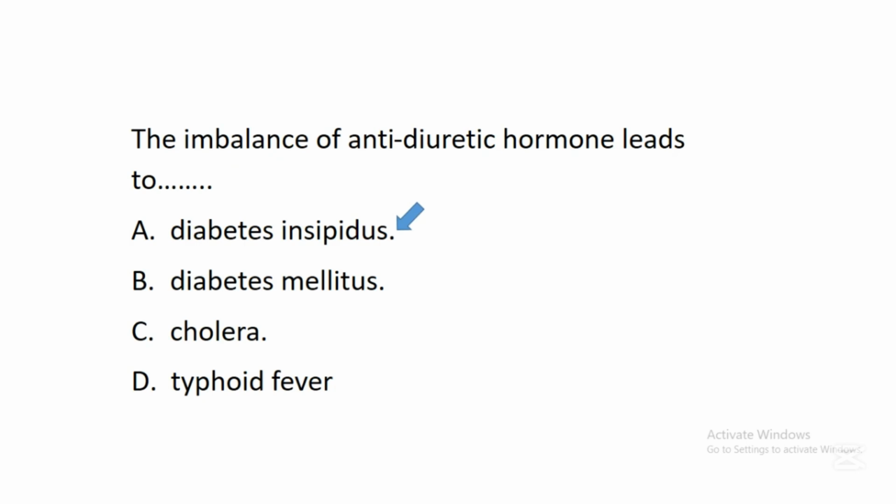What this hormone does is that it helps the renal tubule to reabsorb useful materials back into the blood during urine formation. So when this hormone is lacking in the body, there will be a problem of reabsorbing useful materials like sugar and other useful materials in the body.